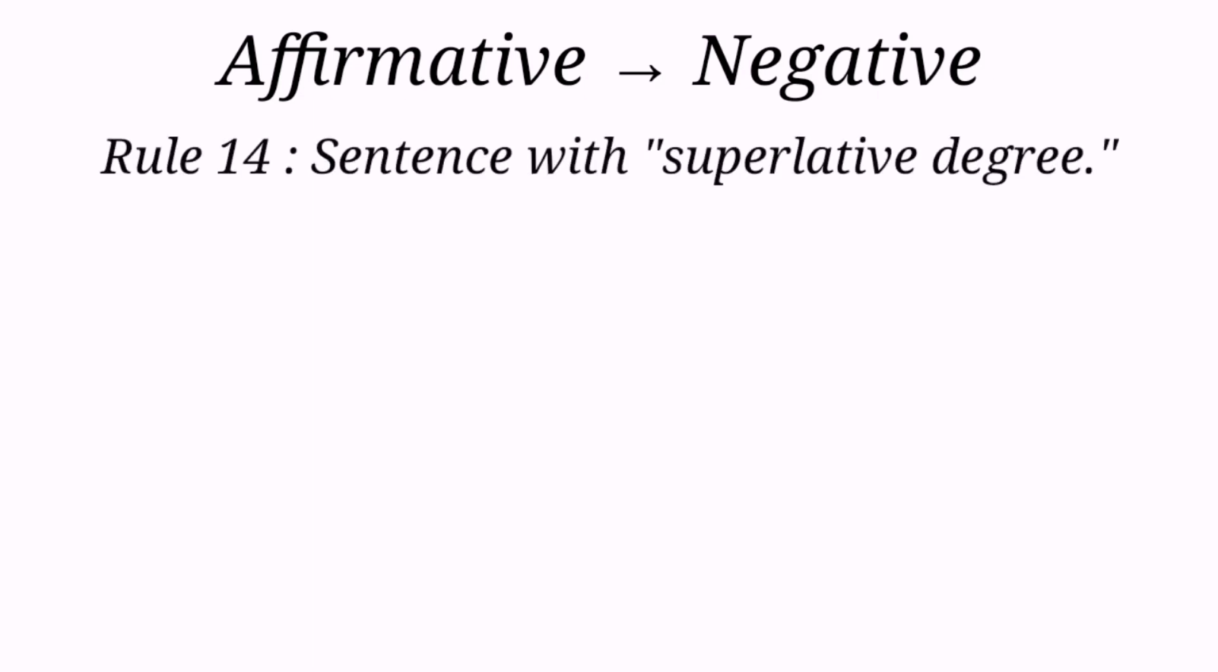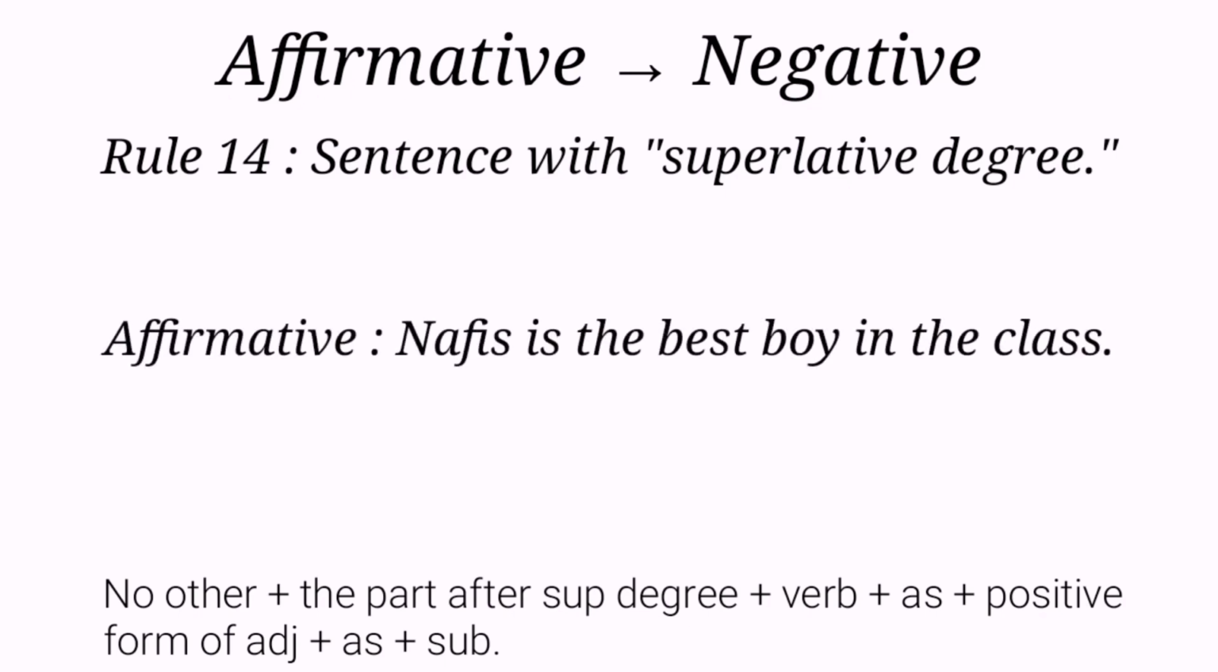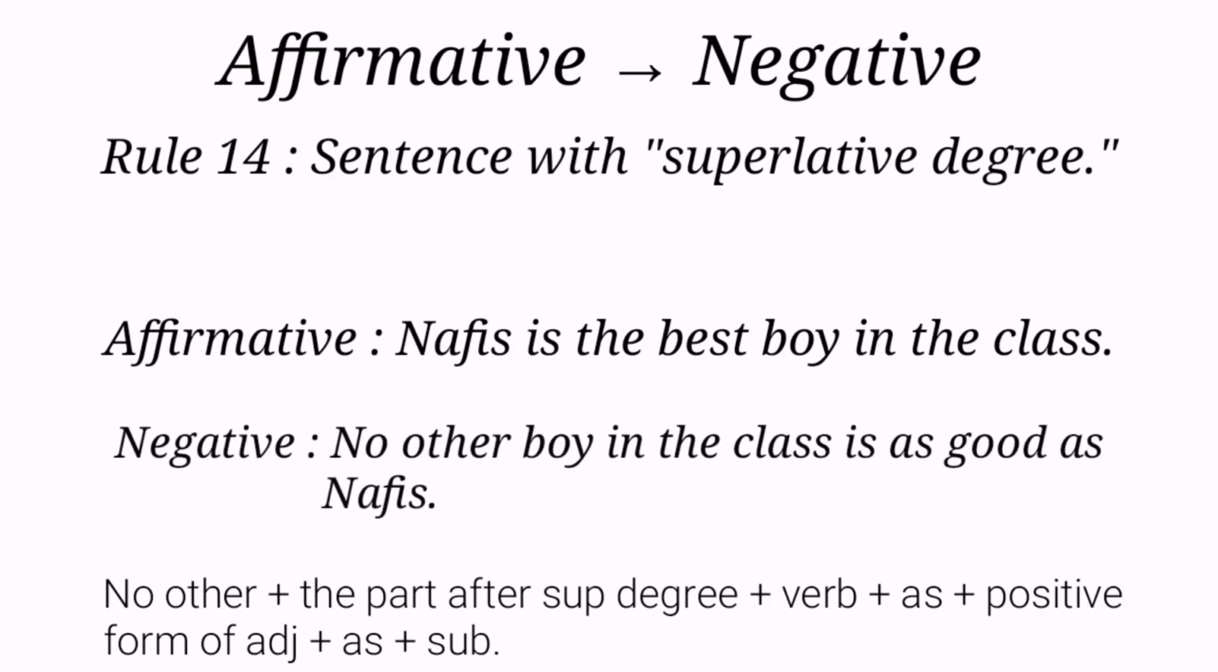Rule 14. We can change a superlative degree into negative by following the structure. Our structure is "no other" plus the part after the superlative degree plus verb plus "as" plus positive form of adjective plus "as" plus subject. Look at the example. Nafis is the best boy in the class. Our negative is: no other boy in the class is as good as Nafis.